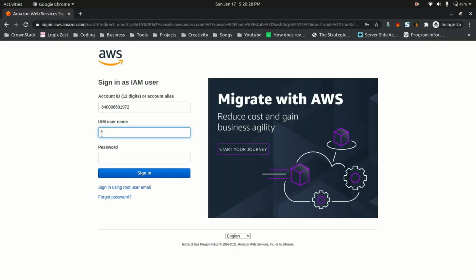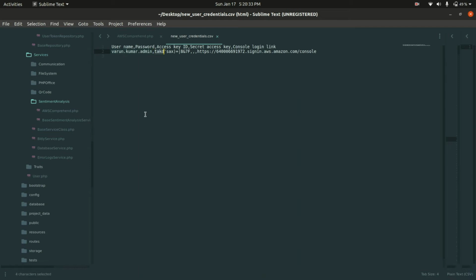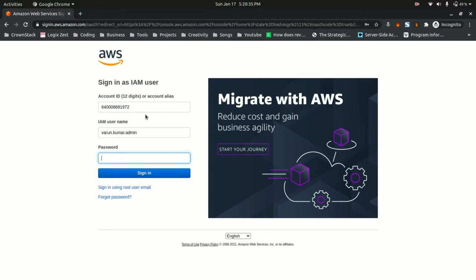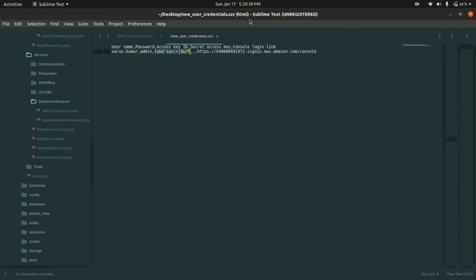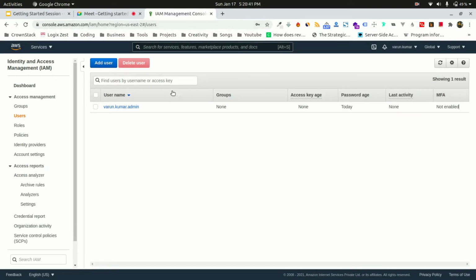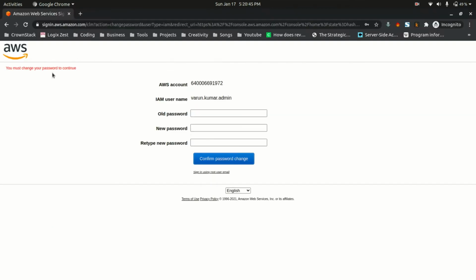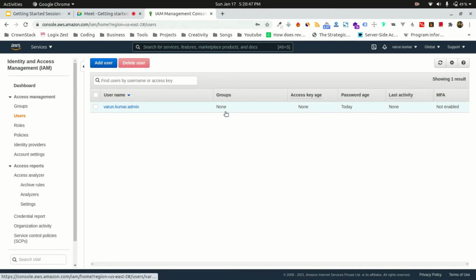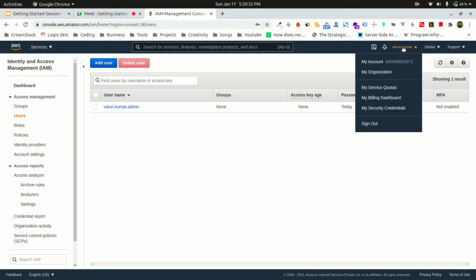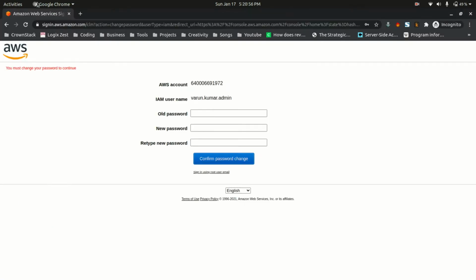Yeah. So this is my username and this is my password. And I can log in now. So now my AWS account has two users. First is this root user which I am logged in through, and I have created my IAM account, which is an administrator. So I don't need to use my root user. I can just log out and forget using this, and I can use the IAM user.